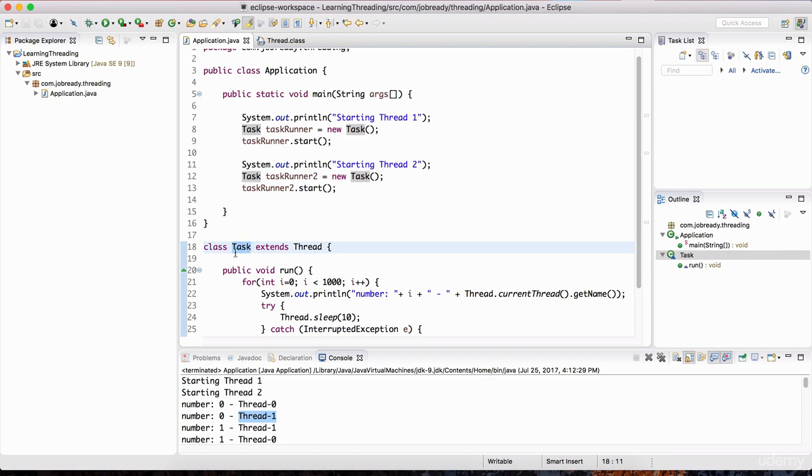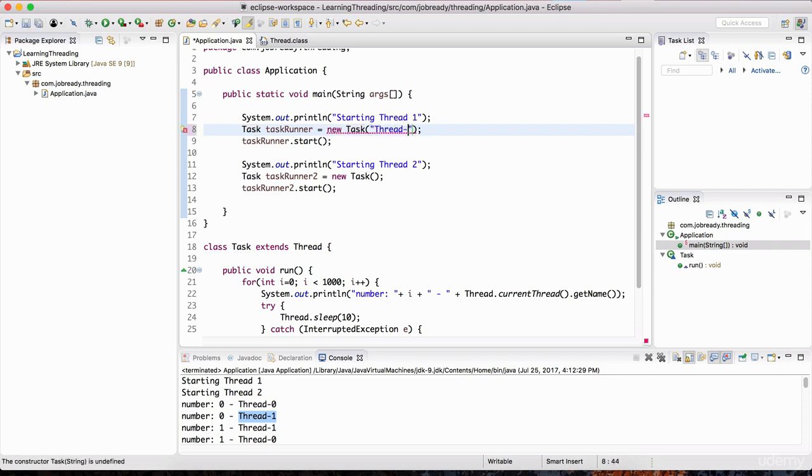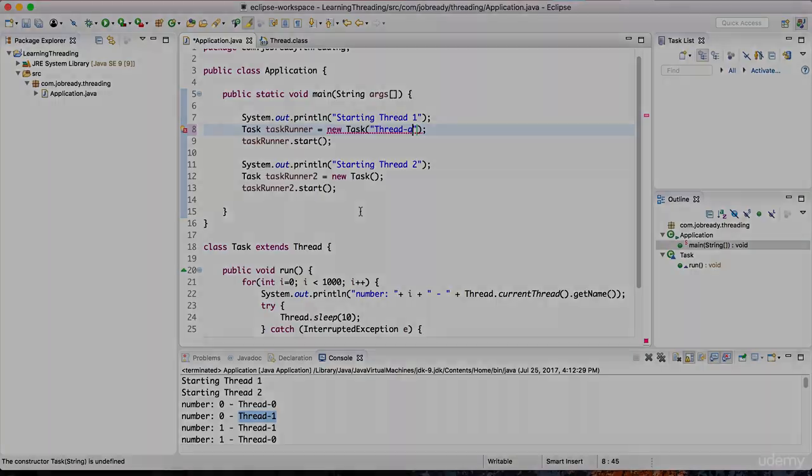Again, you're going to have to change this class definition for Task to be able to allow for someone to be able to name the thread. So if I was to name this thread up here, let's pass in an argument and call it Thread A, and for the second thread I want it to be Thread B. You should be able to know how to do this. So give it a shot, pause the video, try it out, and then you can resume to watch my solution.